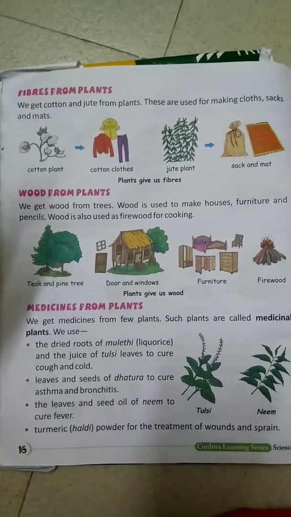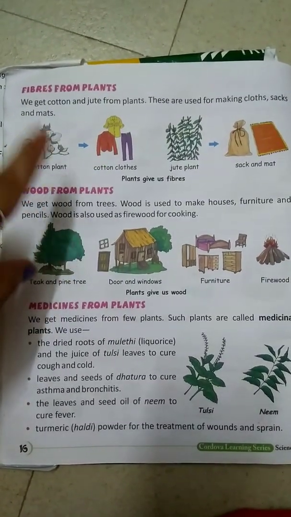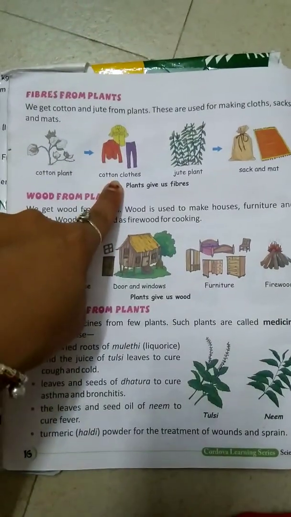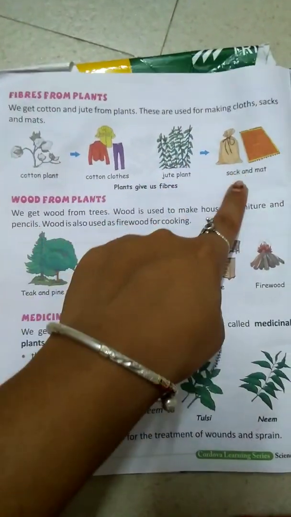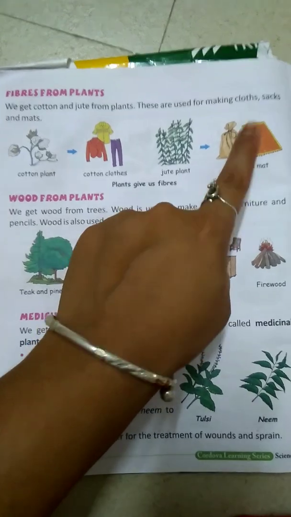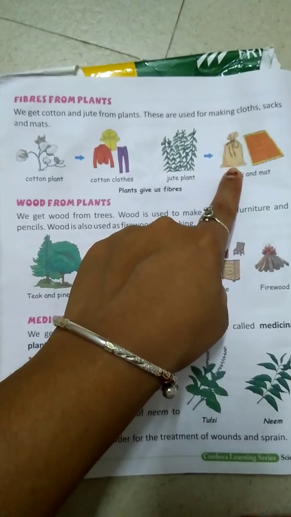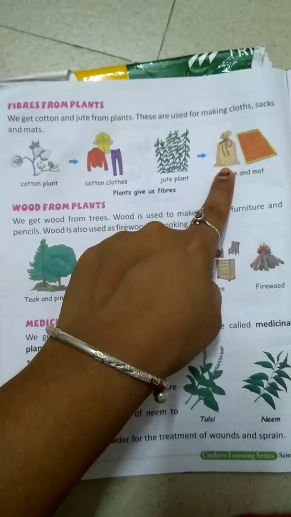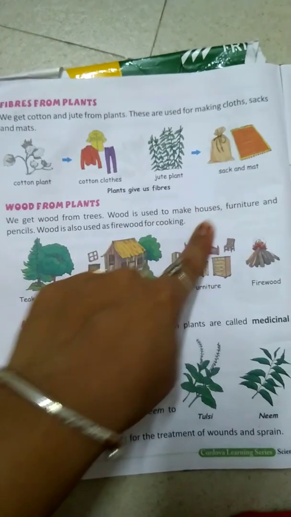We are getting cotton from the plants and jute also from the plant, and from cotton we are making different types of clothes, and from jute we are making sacks and mats. We are using this sack to store grains and all in the market.